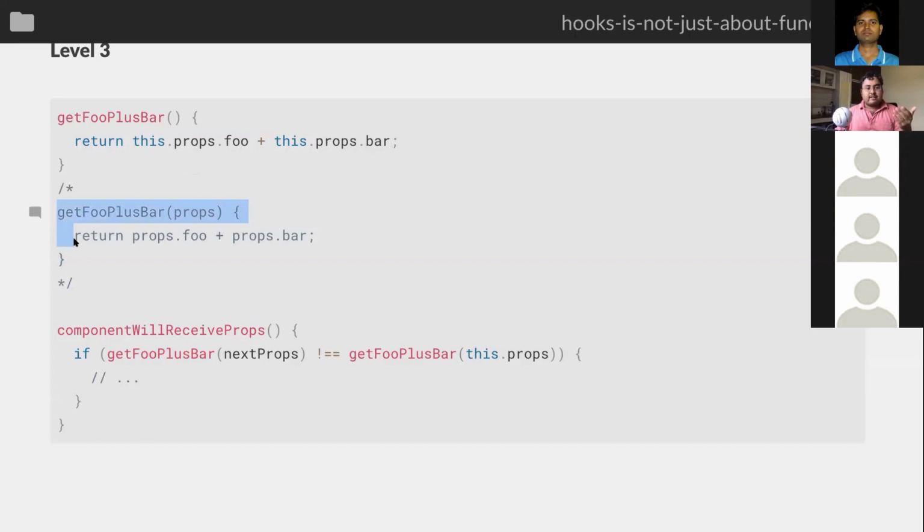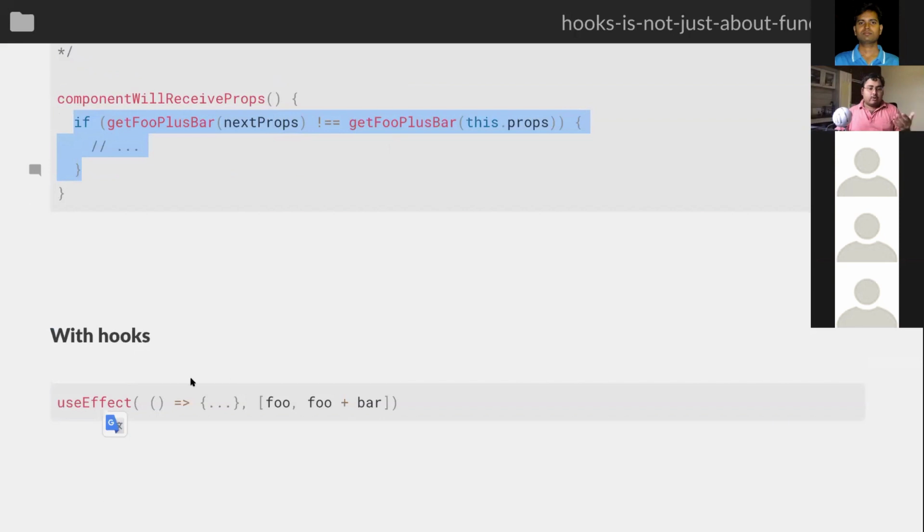The utility method that already worked for me, right? I have to go back and change them just so that I can use them for checking my props. Why should checking our props be so hard? That's why the Hook's way of using a dependency array in useEffect makes much more sense. Instead of us taking the previous props and next props and comparing them manually, we just say that these are my dependencies. If the value of any of these things has changed, then run this effect.